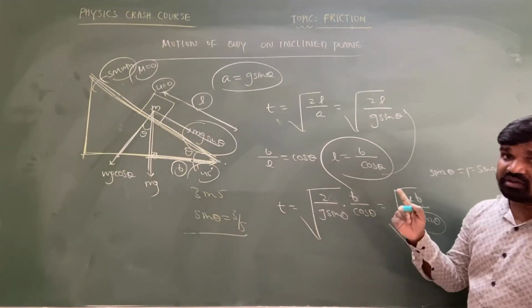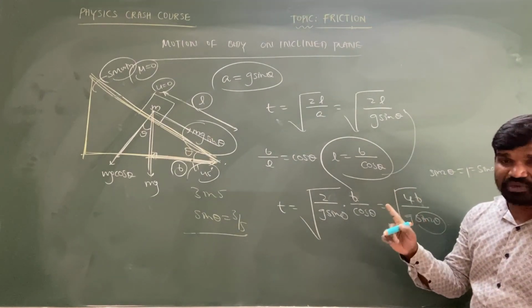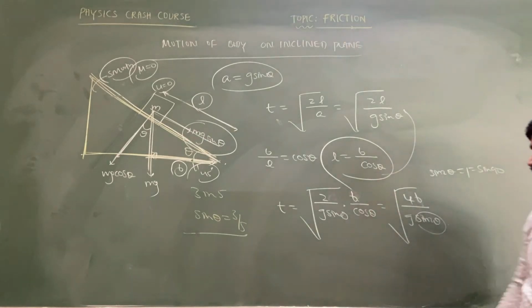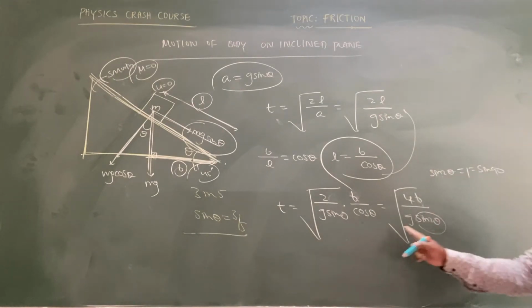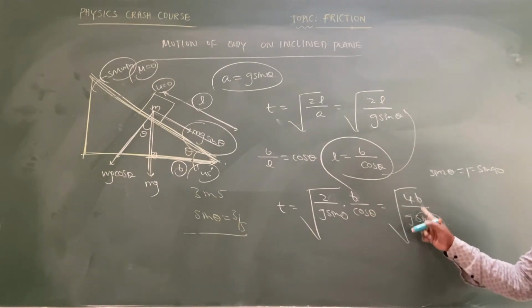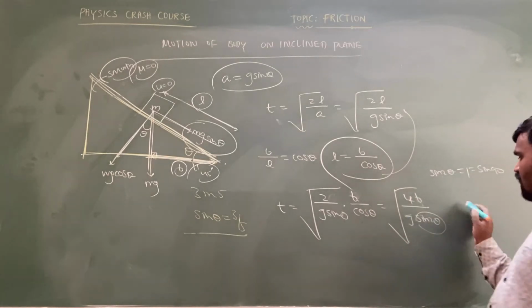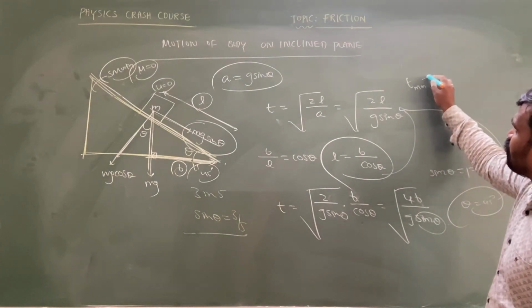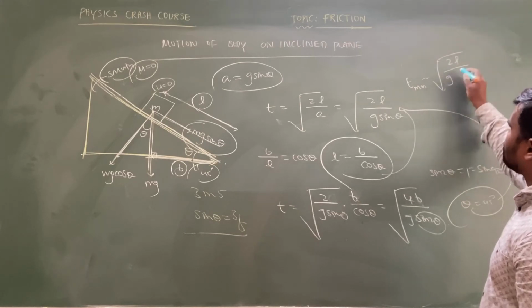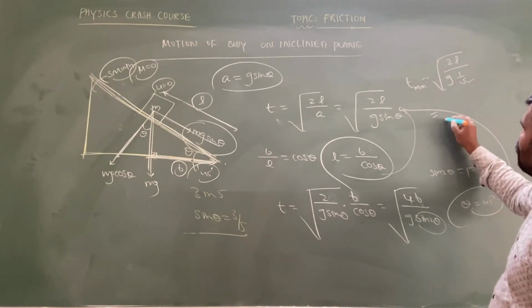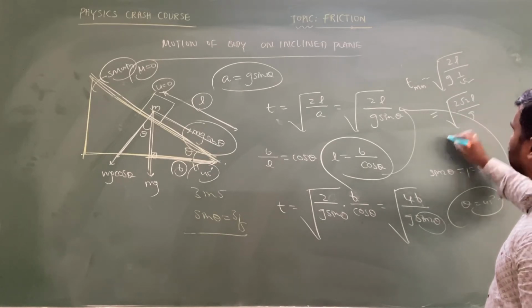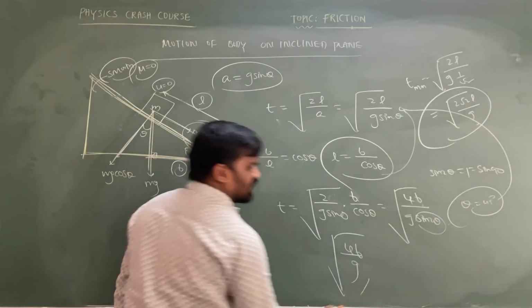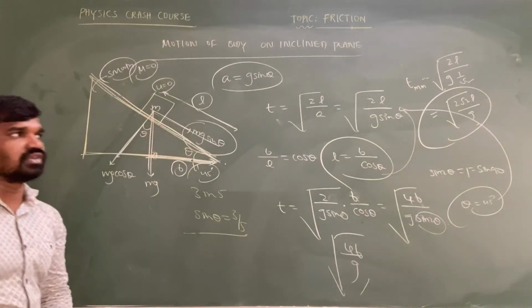What is the condition for the minimum time? The angle of inclination must become 45 degrees, so that the time taken by the body to reach the bottom of the inclined plane will become minimum. If you substitute sin 2 theta equal to 1, then the minimum time is equal to root of 4b by g. Or with theta equal to 45 degrees, the minimum time is equal to square root of 2l by g sin 45. Sin 45 is 1 by root 2, so square root of 2 root 2 l by g in terms of l. In terms of b, it is root of 4b by g. This is the value of minimum time in the case of the smooth inclined plane.